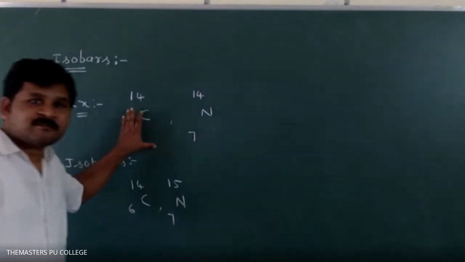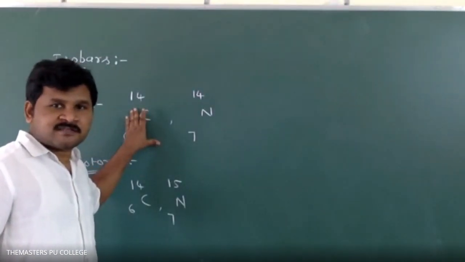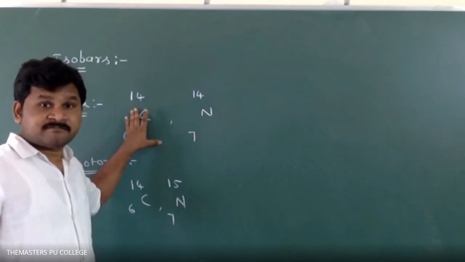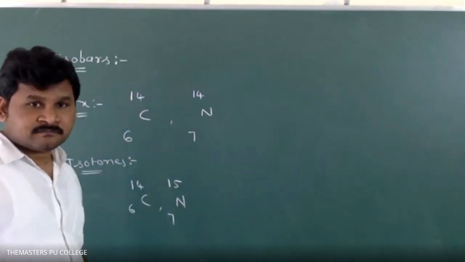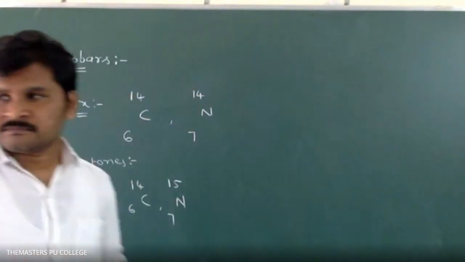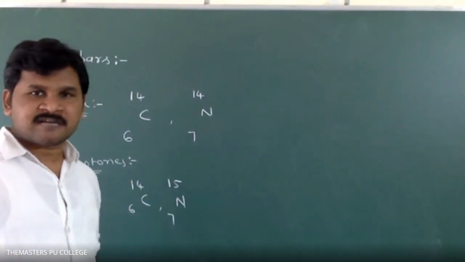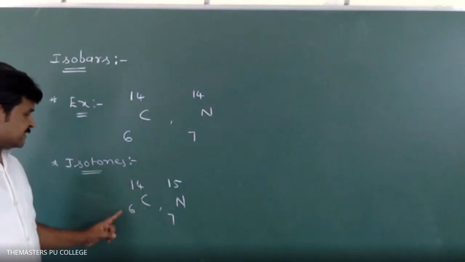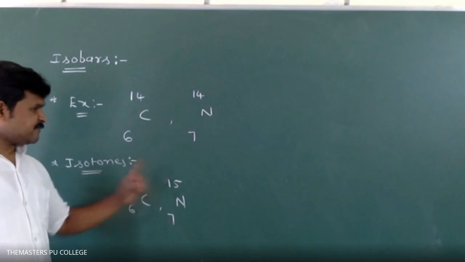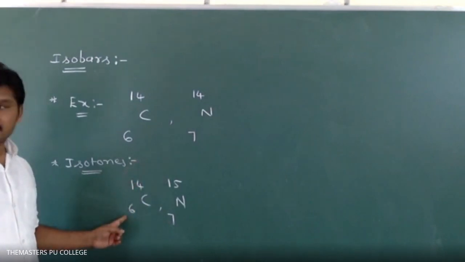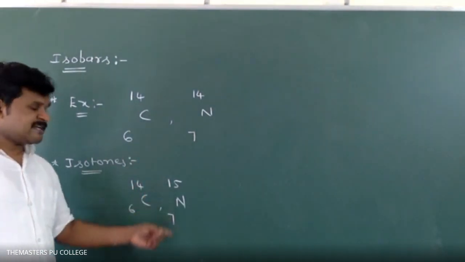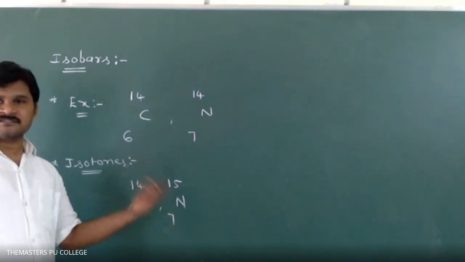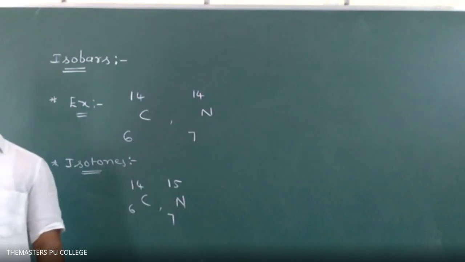Calcium and argon also will be isobars, correct, both with mass number 40 and different atomic numbers. Let's see: 14 minus 6 is 8, 15 minus 7 is 8. Neutrons are the same. Atomic numbers are different, mass numbers are different. Okay.